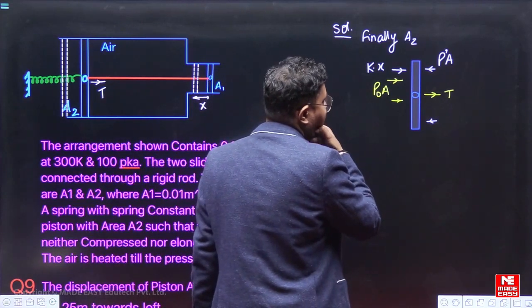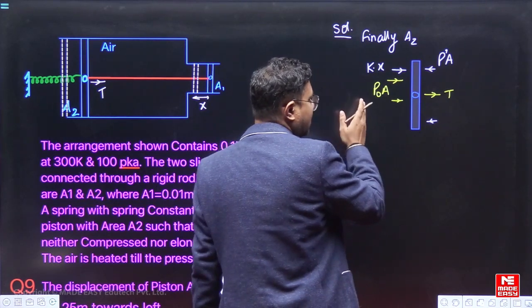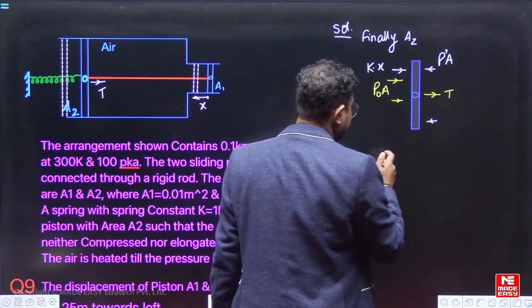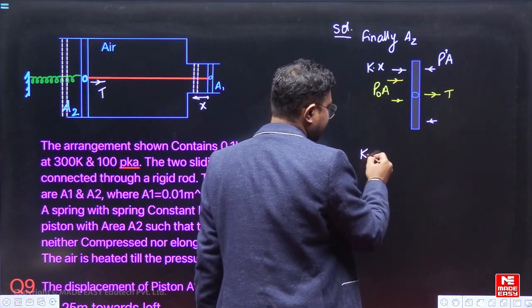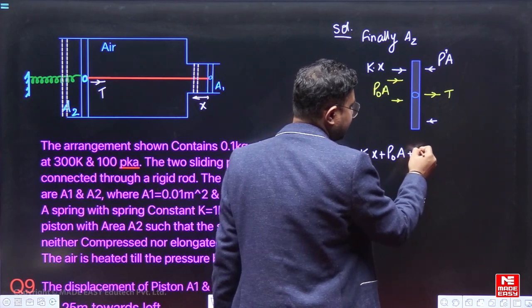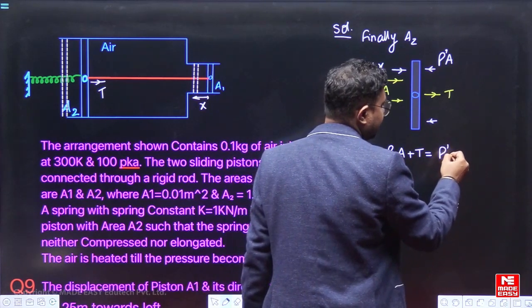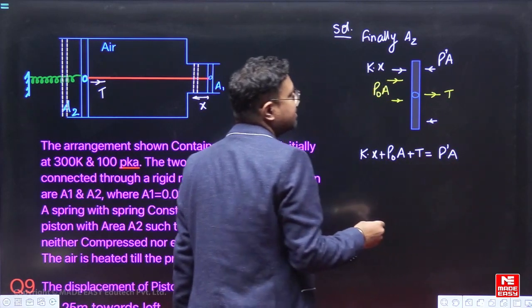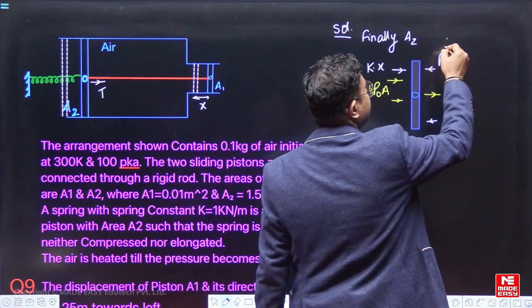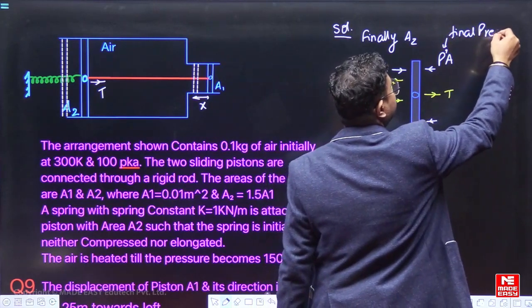So, we can say all the forces which want to take the piston towards the right are kx. So we have kx plus P naught into A plus T is equal to P dash into A. So what is P dash? P dash is the final pressure.